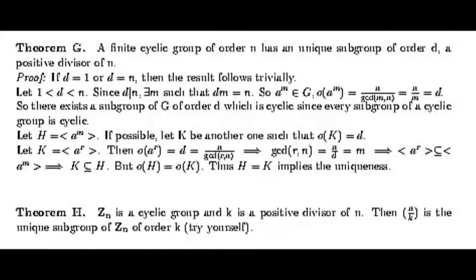This result states that Zn is a cyclic group and k is a positive divisor of n. Then the subgroup generated by n by k is the unique subgroup of Zn of order k. Now do it yourself with the help of previous results.